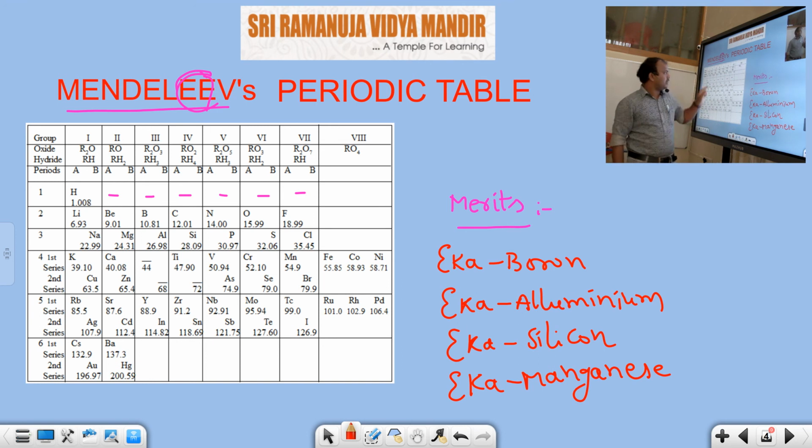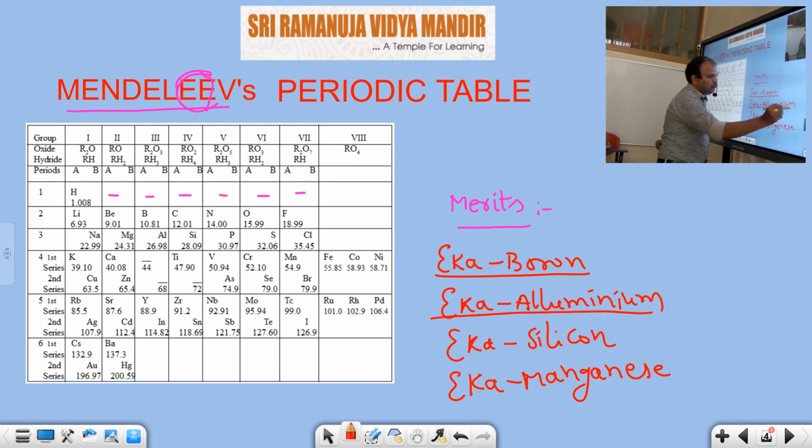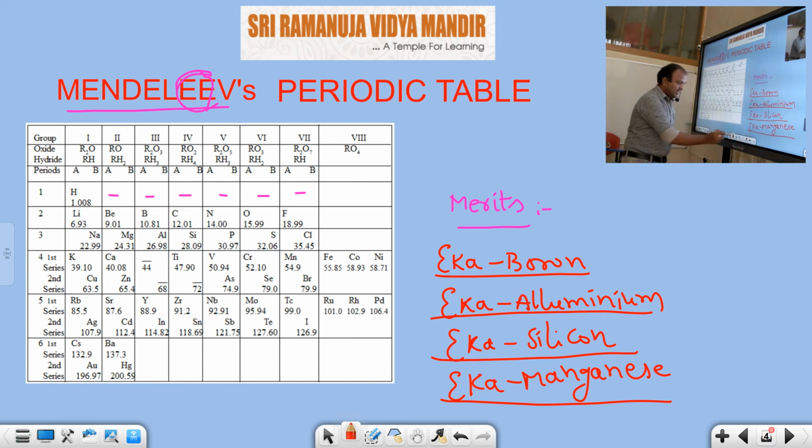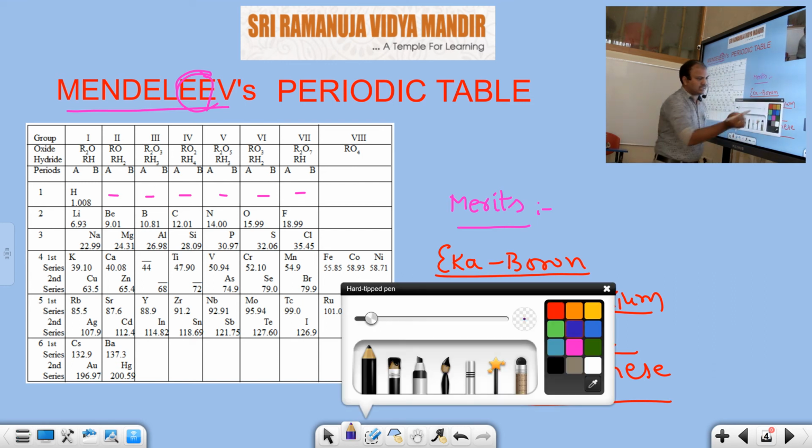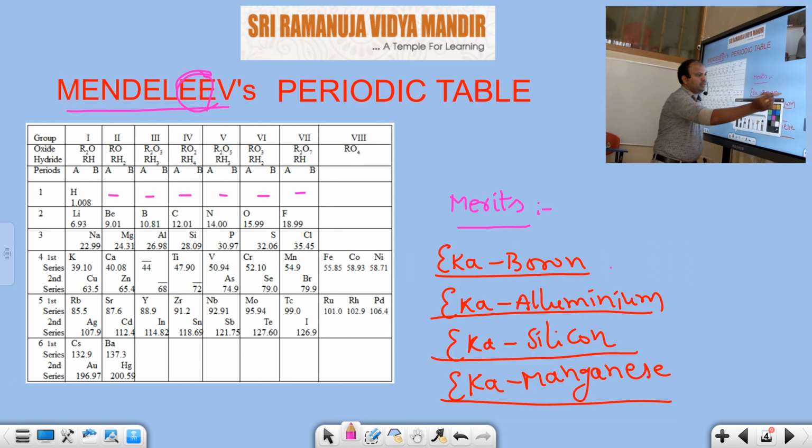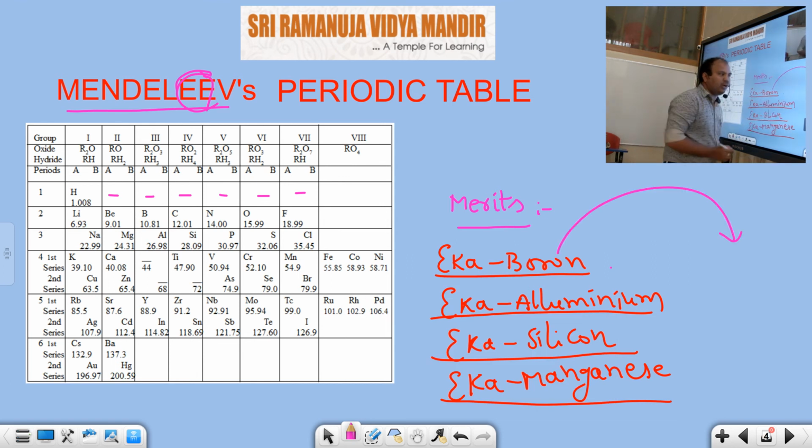leave some gaps in the periodic table, especially for 4 elements. What are those elements? Eka boron, Eka aluminium, Eka silicon, Eka manganese. These 4 elements were later discovered. Eka boron is now called scandium. And Eka aluminium was later discovered and is called gallium.